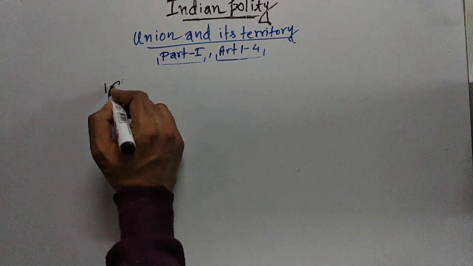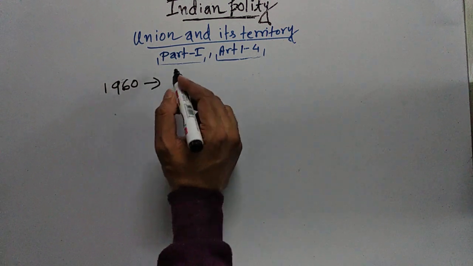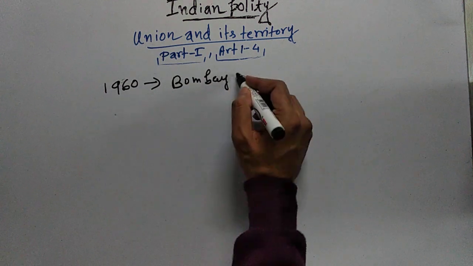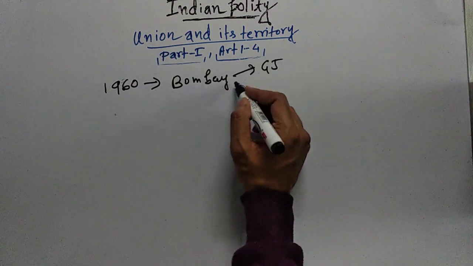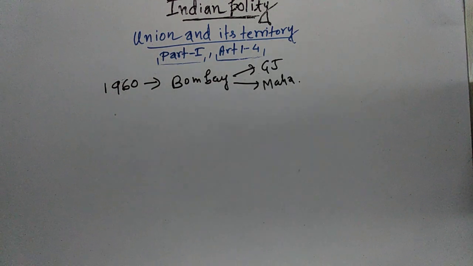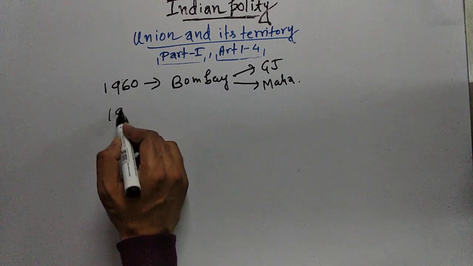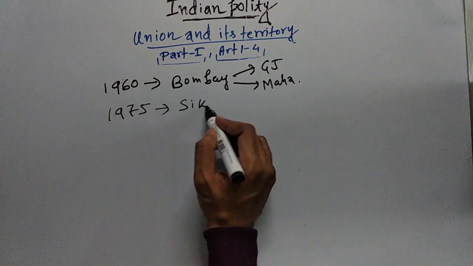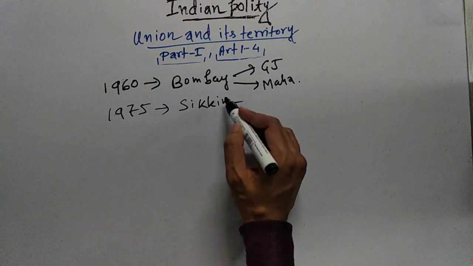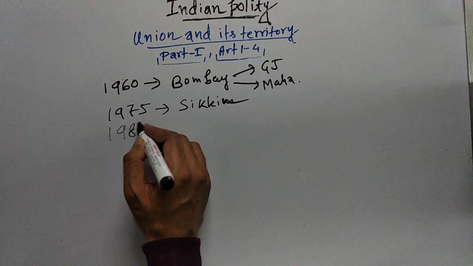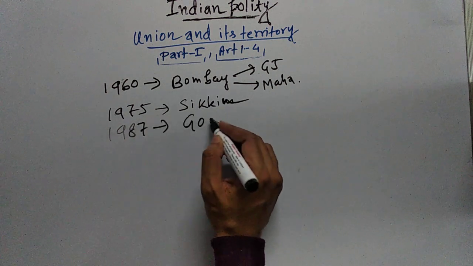For example, in 1960, Bombay was bifurcated into two. One was Gujarat and another one was Maharashtra. So in 1960, Bombay was bifurcated into two, Gujarat and Maharashtra. Then in the year 1975, we have already read it, Sikkim was conferred statehood. Then in 1987, Goa became a state.